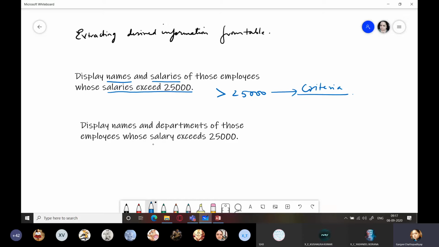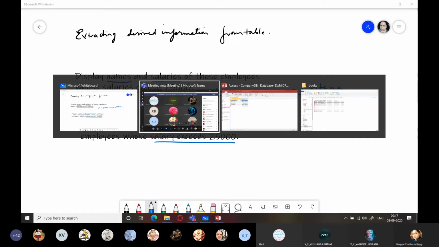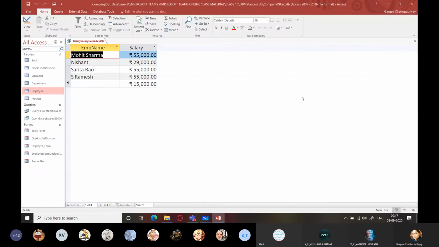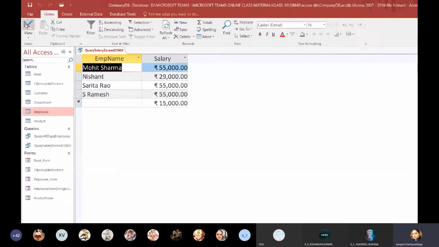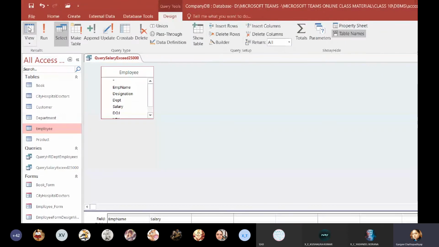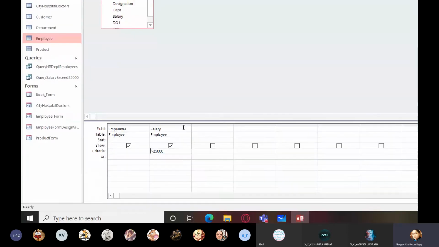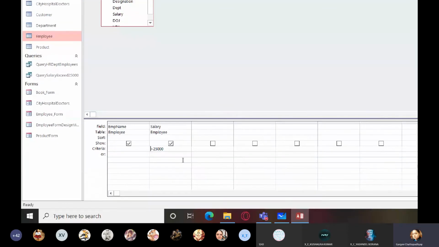Now you have to display what? Name and department. Okay, only name and department, and salary exceeds 25,000. So criteria is using the salary field, whereas for display you need name and department. How will you do this? So we will make changes in the same query. So I'll click on this button to switch to the design view, right? Tell me what changes I'll make here.